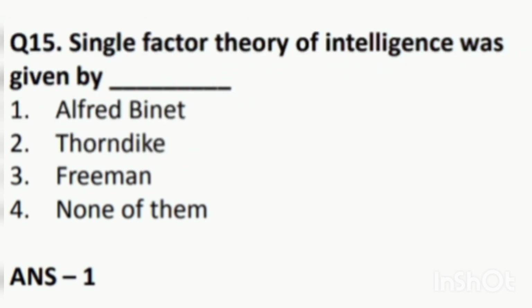Next question is, the single factor theory of intelligence was given by dash. First, Alfred Binet. Second, Thorndike. Third, Freeman. Fourth, none of them. Answer is 1, which is Alfred Binet.